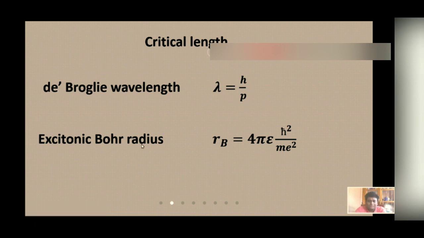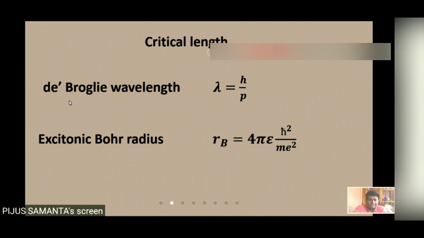In case of semiconductor nanoparticles, the length scale is the excitonic Bohr radius, which is given by 4 pi epsilon h cross square over m square. And this m is taken as the effective mass of the electron.